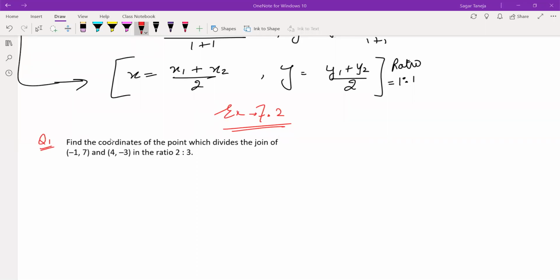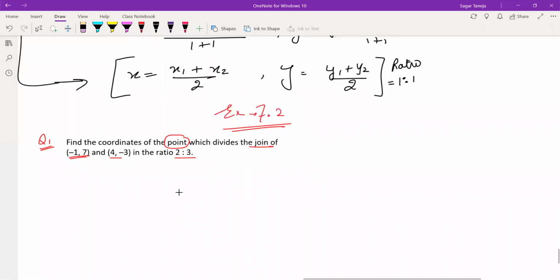Find the coordinates. Those who have not understood, those who have come late, just listen to this solution and see this solution very carefully. You will be able to understand. Find the coordinates of the point which divides the join of this and this in the ratio 2:3. So let's see, find the coordinates of the point.